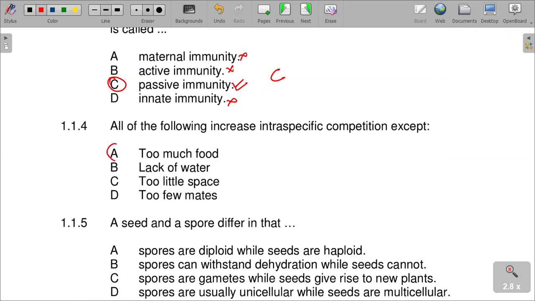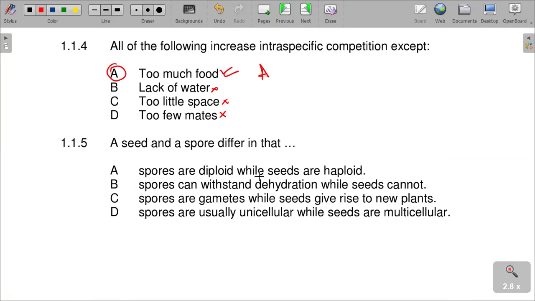So our answer should be A, which is correct, number 4. Too much food reduces intraspecific competition. When animals have enough food, competition is reduced.